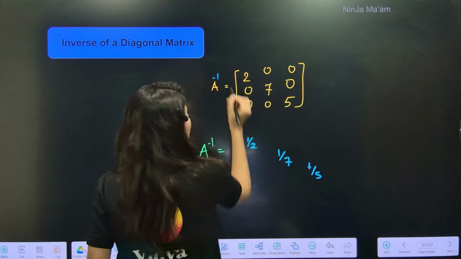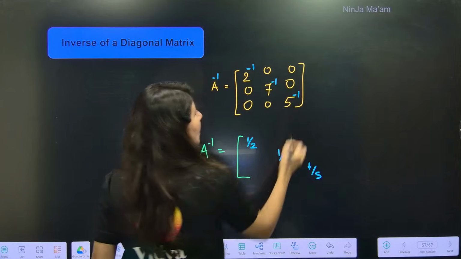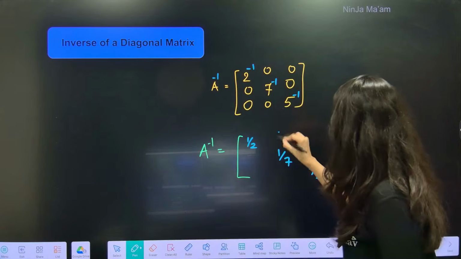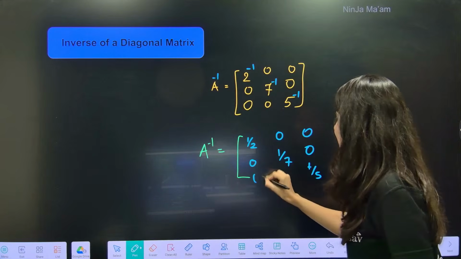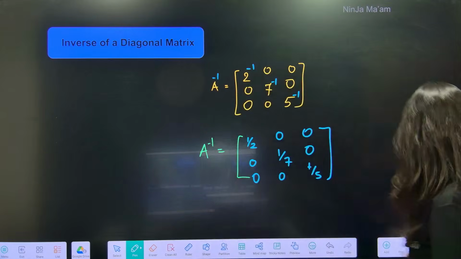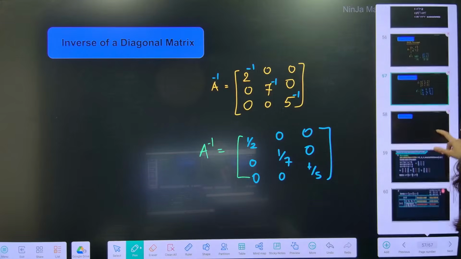Basically, power minus 1 will give you power minus 1 to all the diagonal elements. Rest everything is also 0. Easy peasy. Yes, such tricks will come into the picture when you observe so many different varieties of questions.